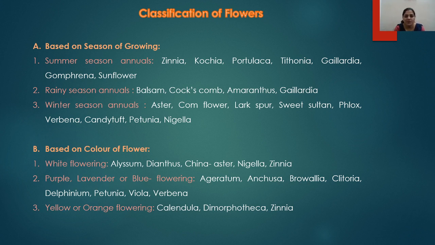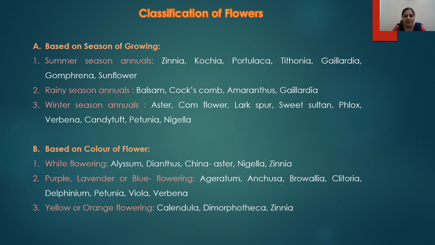As the name itself indicates, the summer season annuals grow in the summer season, rainy season annuals grow in the rainy season, and winter season annuals grow in the winter season. Examples of summer season annuals are zinnia, kochia, portulaca, tithonia, gaillardia, gomphrena, sunflower, etc. In rainy season, specifically balsam, coxcomb, amaranthus, gaillardia, etc. are grown.